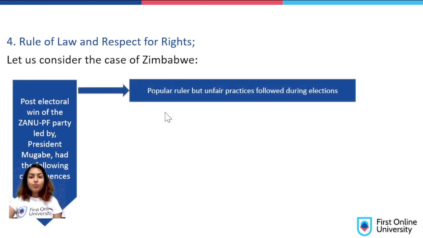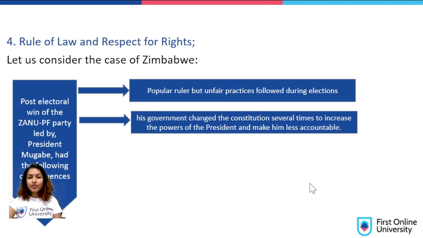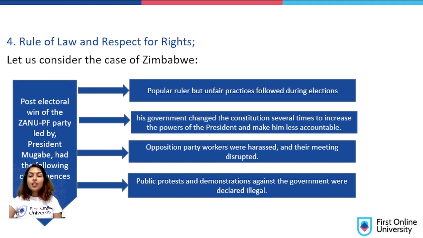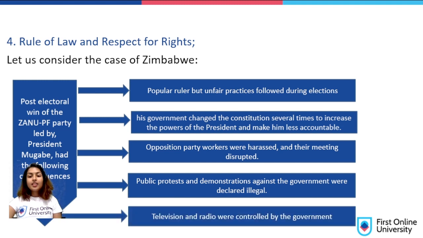He was definitely a popular ruler, but unfair practices followed during the elections. Let us see how. His government changed the constitution several times to increase the power of the president and make him less accountable. Opposition party workers were harassed and their meetings were disrupted. Public protests and demonstrations against the government were declared illegal. Television and radio were controlled by the government.